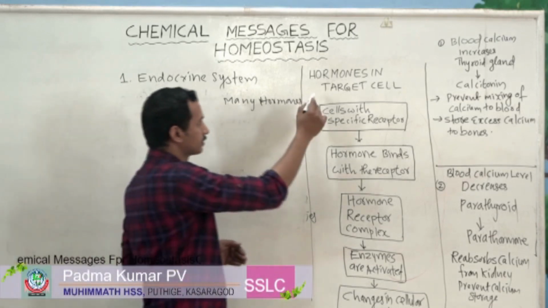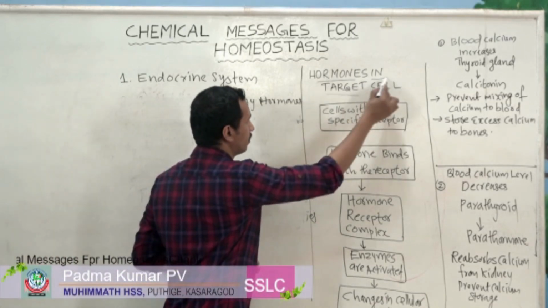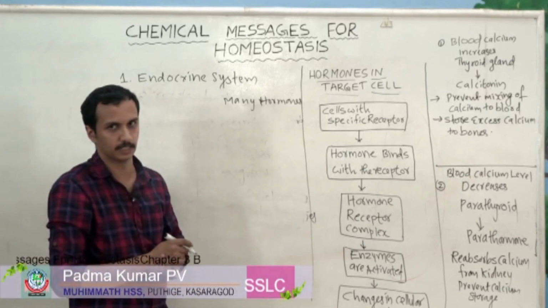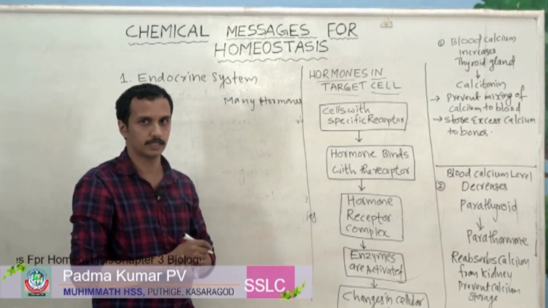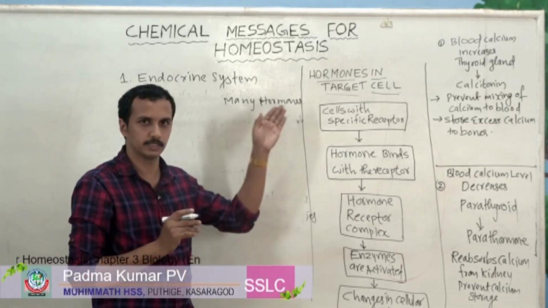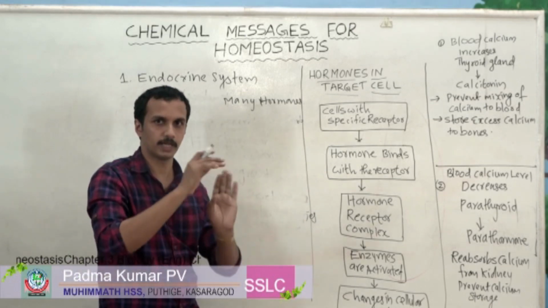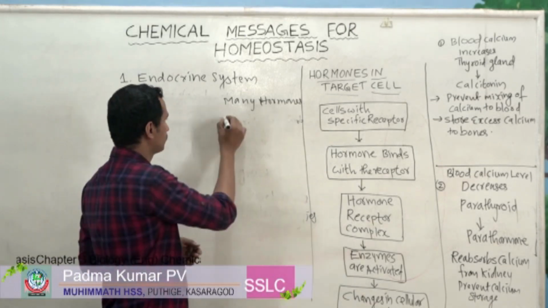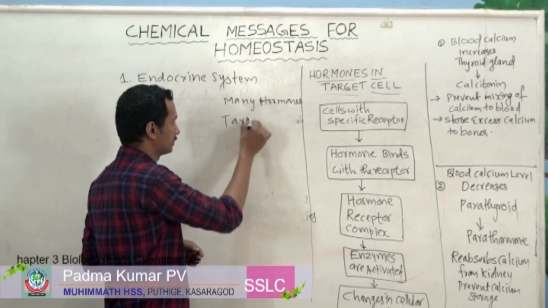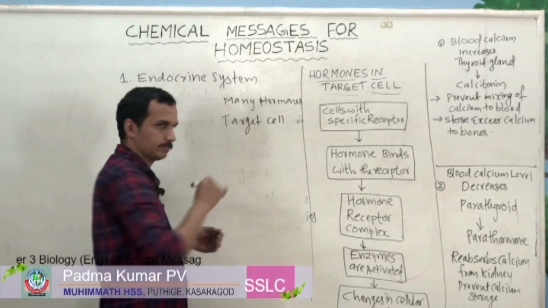Now let us discuss how these hormones act. Can you read this? Hormones in target cell. Actually, here we are discussing how these hormones act on cells. Then what is a target cell?